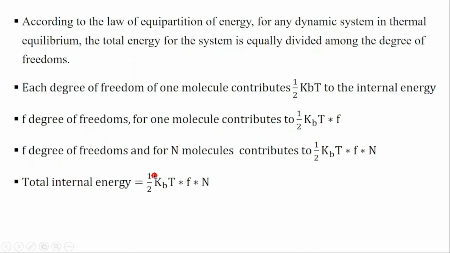So the total internal energy will be equal to 1 over 2 kBT, which is the contribution of 1 degree of freedom for 1 atom, times the number of degrees of freedom times the number of atoms. This is the total internal energy. That means the change in internal energy will be equal to 1 over 2 kB, the change in temperature, times the number of degrees of freedom times the number of particles, molecules, or atoms for a monoatomic gas.